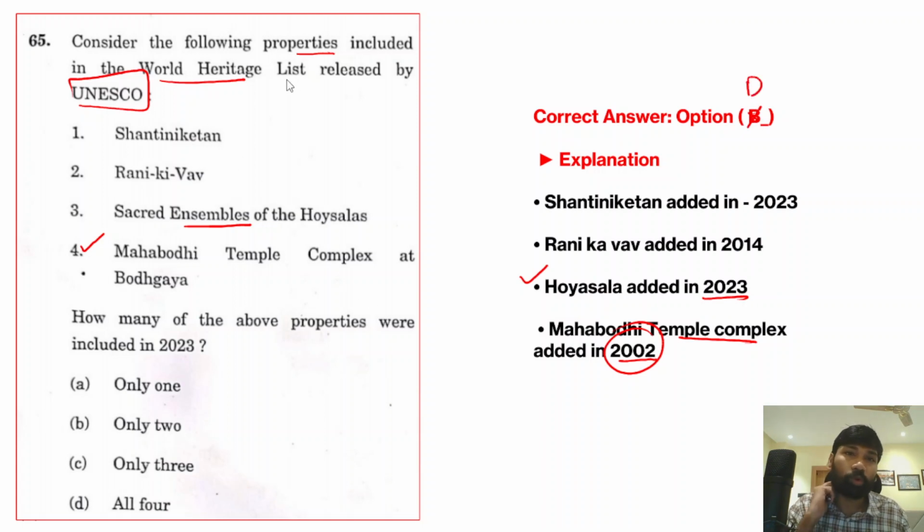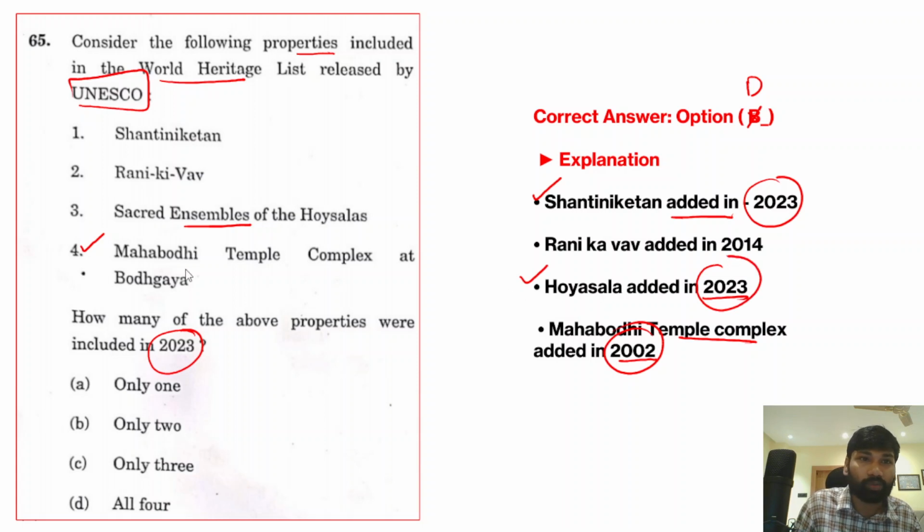So consider the following properties included in the World Heritage List released by UNESCO. How many of them were included in 2023? You can see that Shantiniketan was added in 2023 and Hoysala was added in 2023. So only 2. So B is the correct answer. Sorry, B is the correct answer.